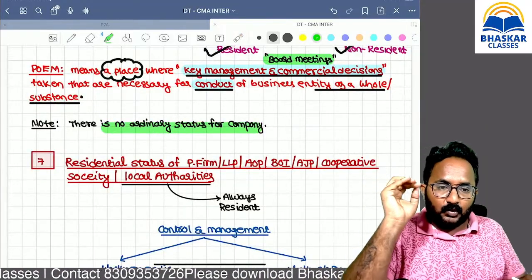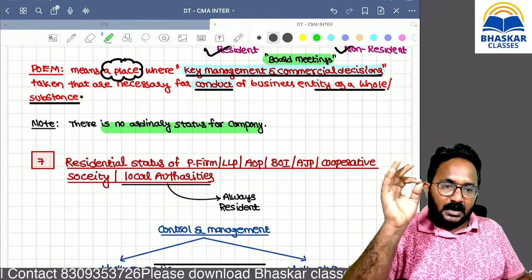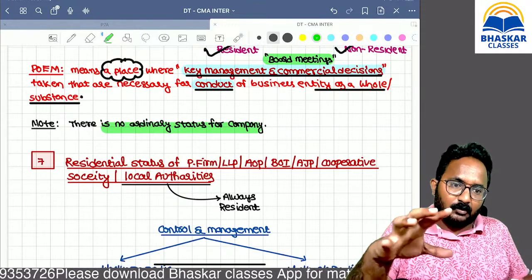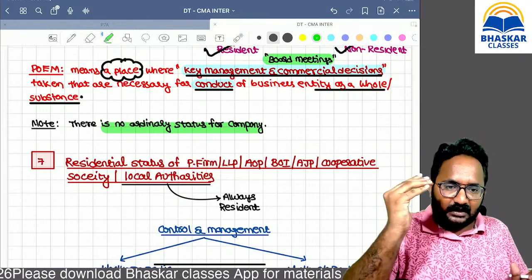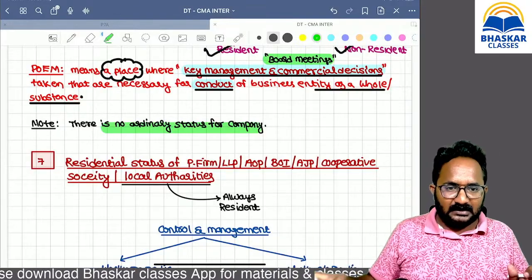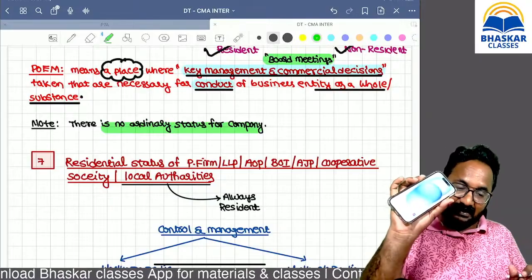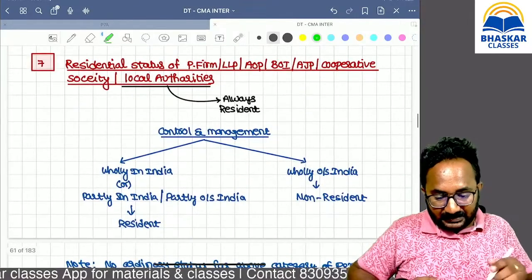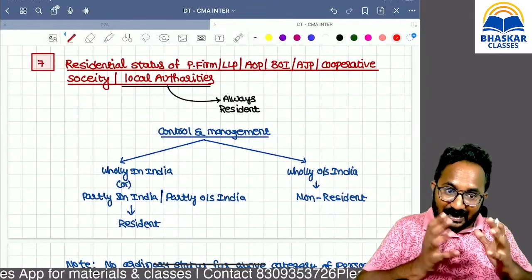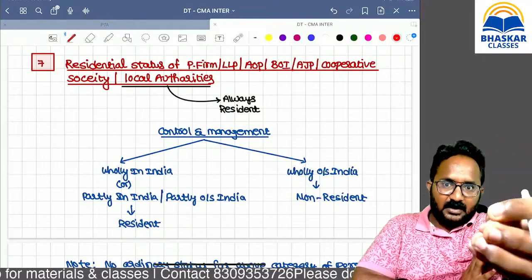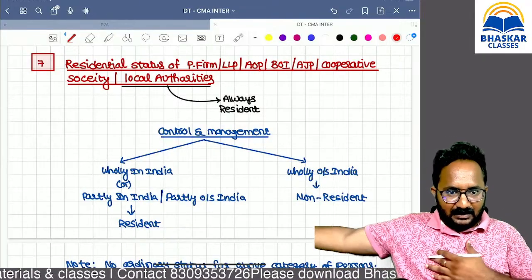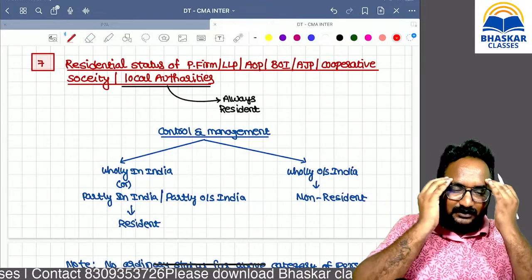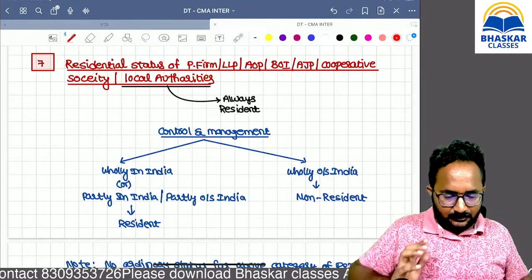Next, we have to... I already provided the handwritten notes for the first two chapters in the Telegram group. First please verify that, then you can ask. I think one student is watching the class but he is asking for that material and doubts on WhatsApp. I don't know. That gives me total irritation. Not irritation, I don't want to conduct that also. Remember, I am available in front of you. This is live. It is not a night recorded session. I have not uploaded it. You are watching, but you are asking all these things on WhatsApp. I didn't understand. Okay.